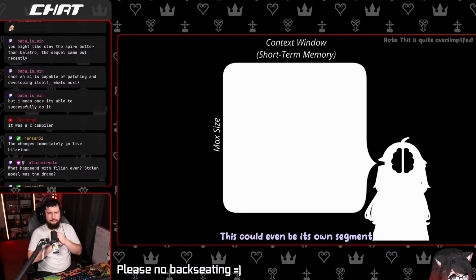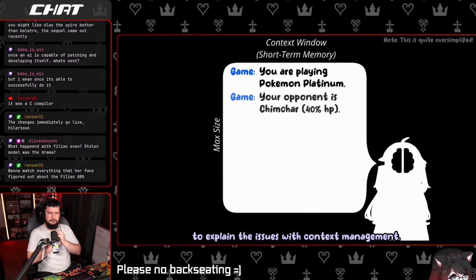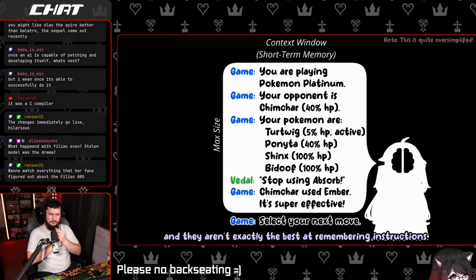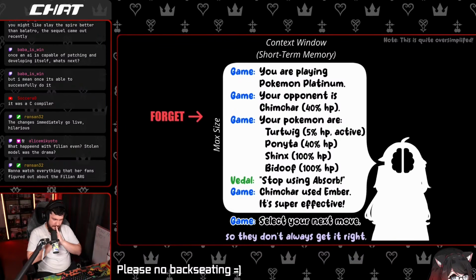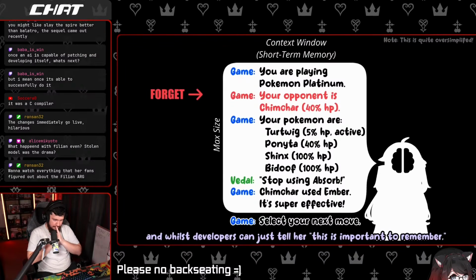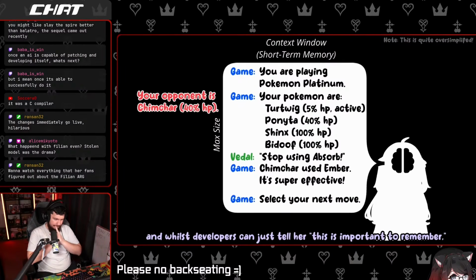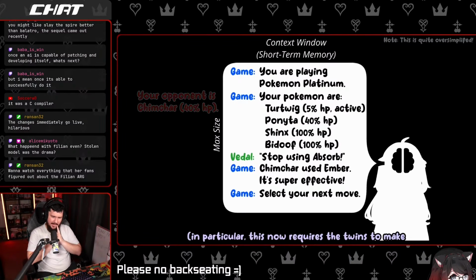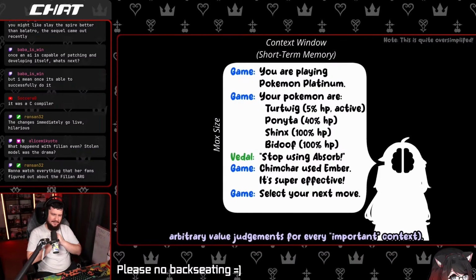This could even be its own segment to explain the issues with context management, but to keep it short, Neuro and Evil can't remember absolutely everything, and they aren't exactly the best at remembering instructions. They themselves are in charge of choosing what to remember, so they don't always get it right, and whilst developers can just tell her, this is important to remember, this does not fully solve the issue. In particular, this now requires the twins to make arbitrary value judgments for every important context.